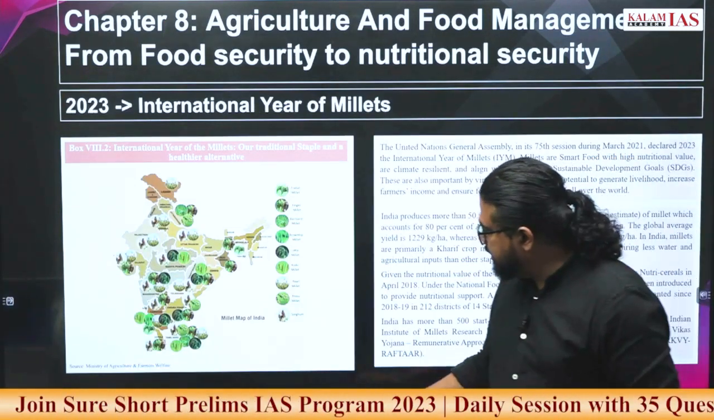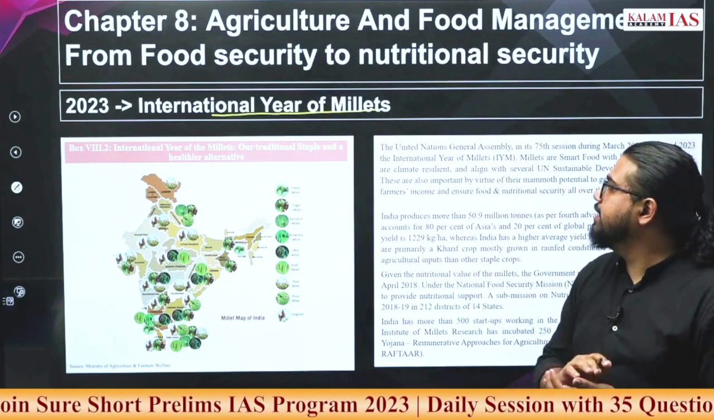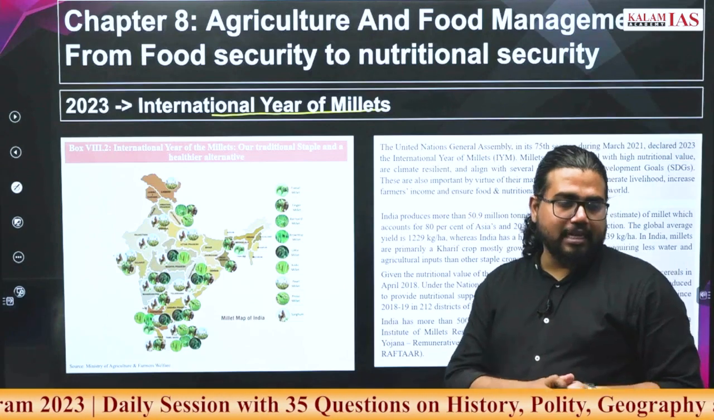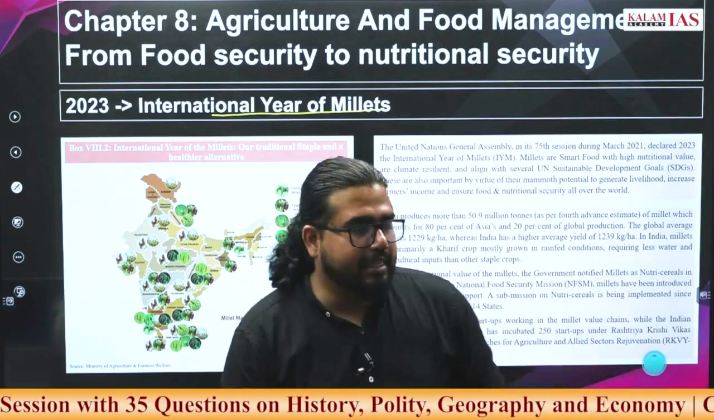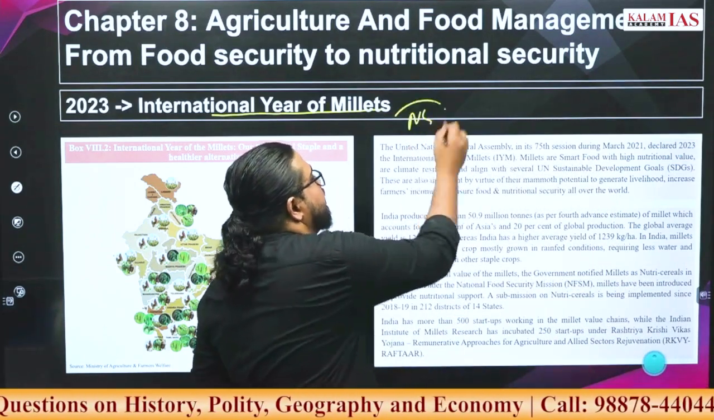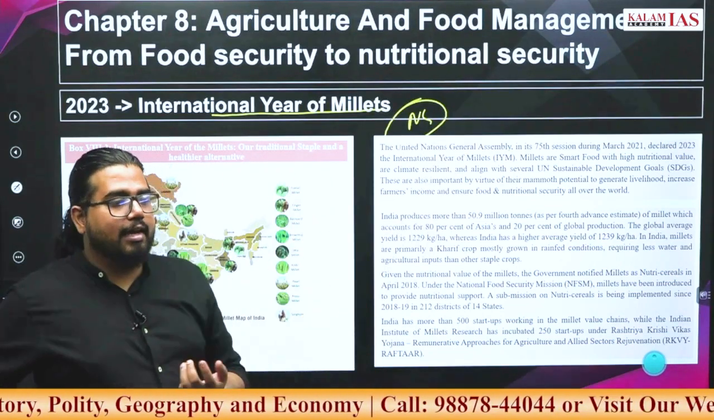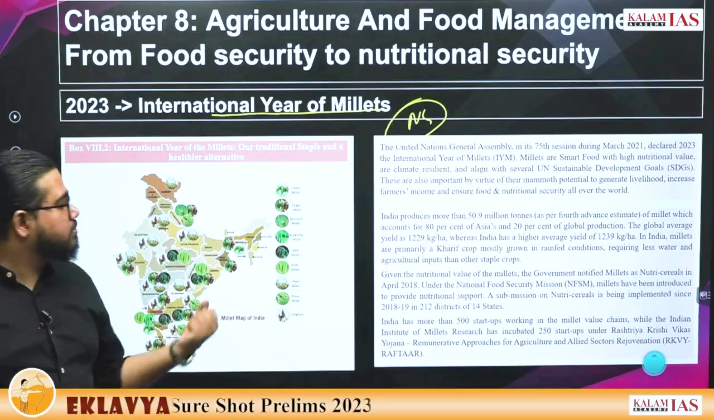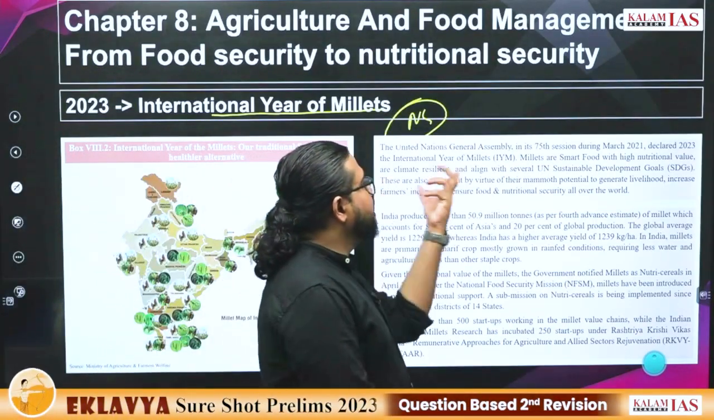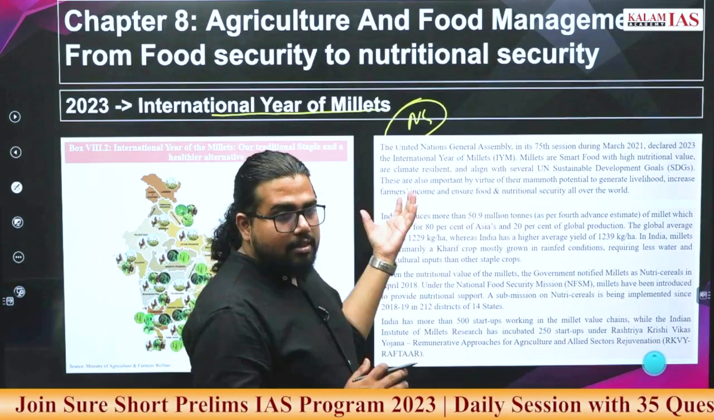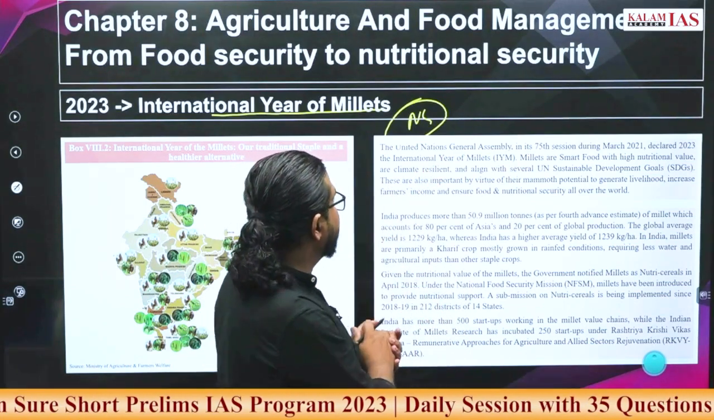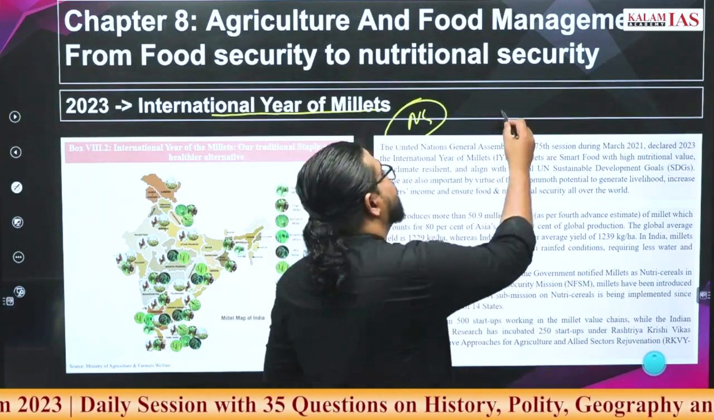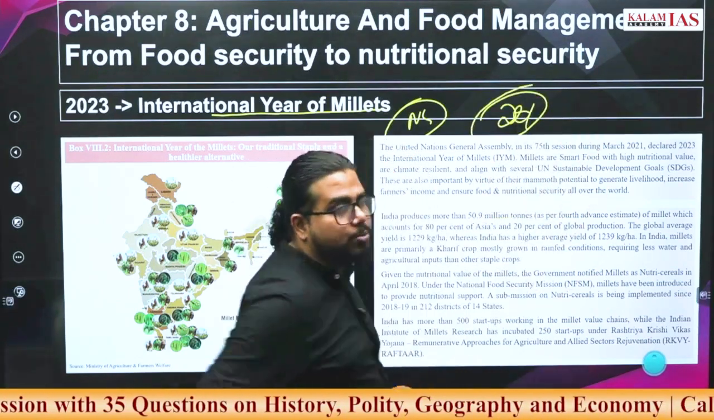Now 2023 has been declared the International Year of Millets by the United Nations General Assembly. What is the speciality of millets? It can be a solution to India's nutritional security. India's anemia problem can be addressed by millets. Now what is the economic survey saying about millets? About 20% of the world's millets are produced by India.